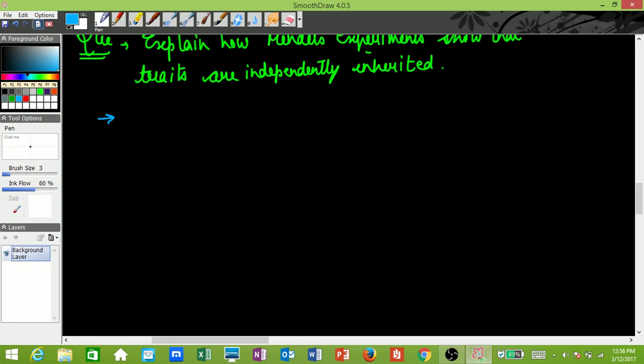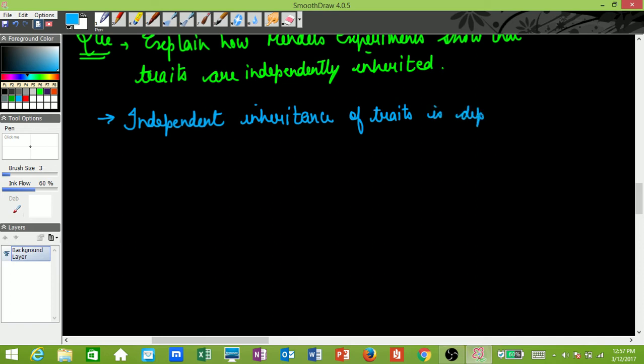So the first point will be that independent inheritance of traits is depicted by Mendel's dihybrid cross.